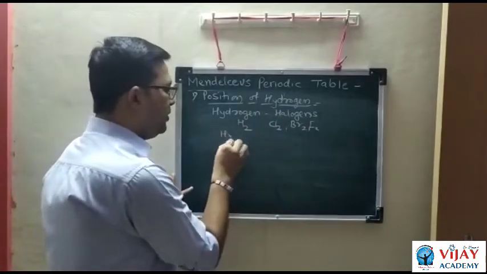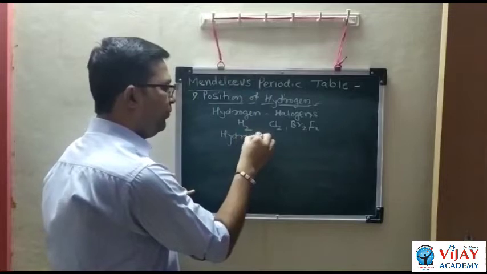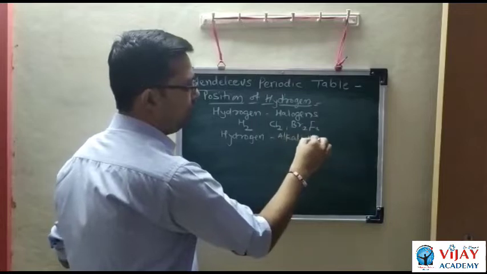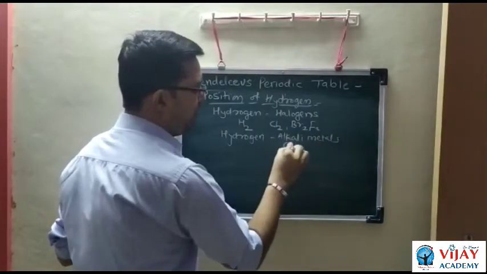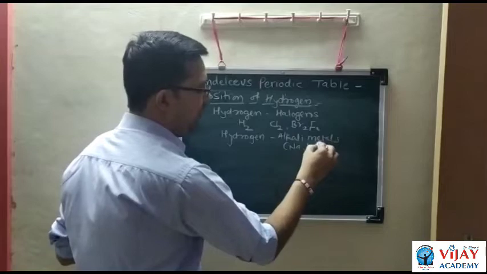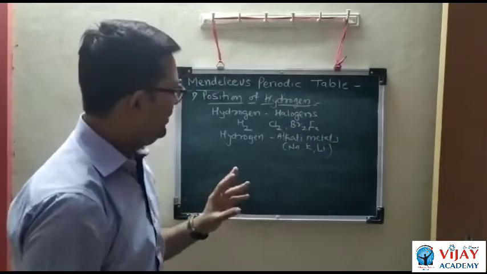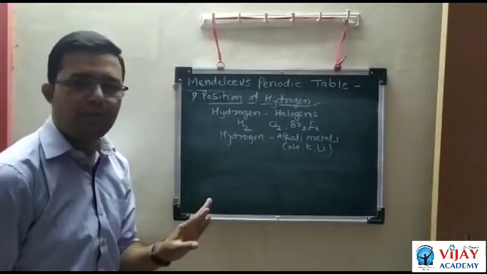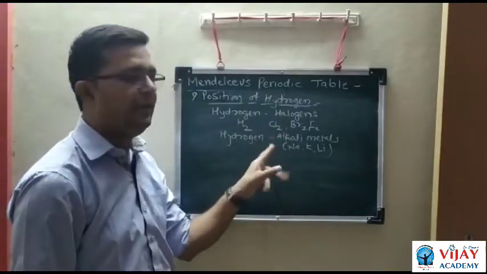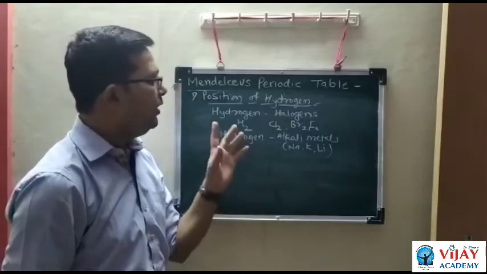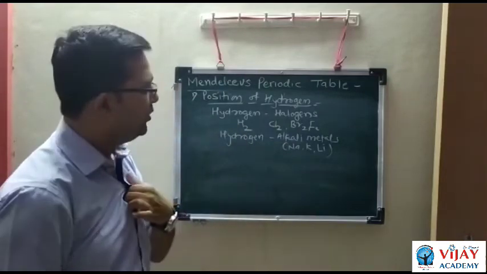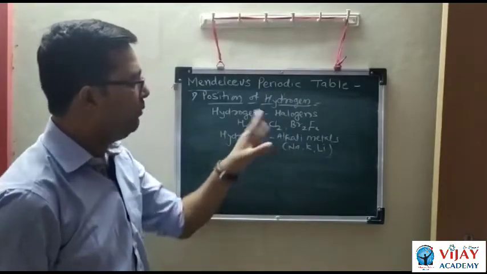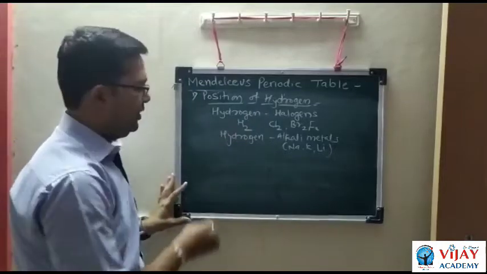Similarly, hydrogen shows the same chemical properties as alkali metals like sodium, potassium, lithium, etc. The chemical property of hydrogen is similar to alkali metals. Means hydrogen shows similarity with halogens as well as alkali metals. So hydrogen did not have a fixed position in the periodic table, and that is the first limitation.